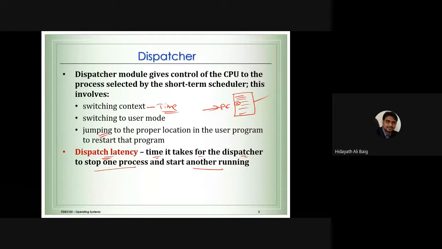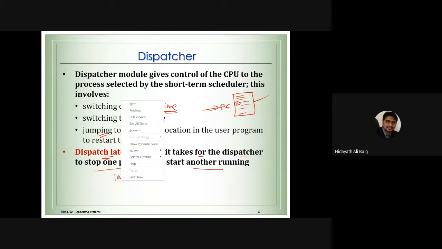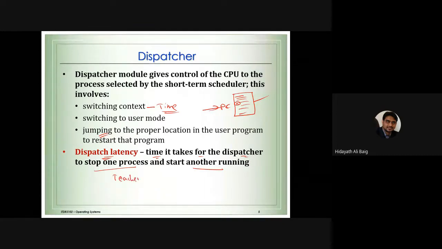Okay, I normally explain this point with the help of one example. Suppose teacher A has completed the class. Now teacher B wants to take the class. Imagine you are in a college. Now this is a classroom. Teacher A has completed the job. Now teacher B wants to start the class.